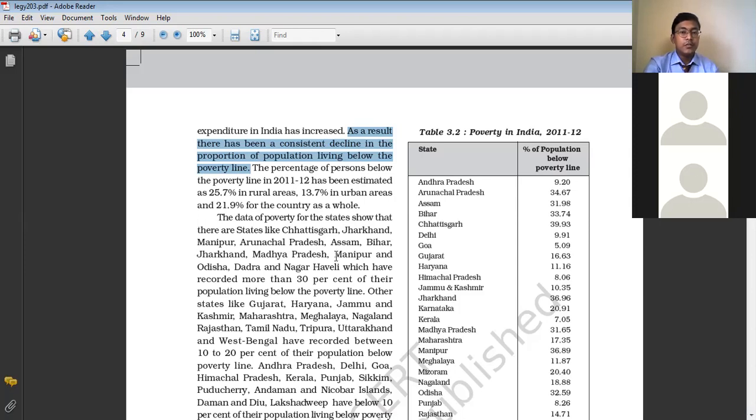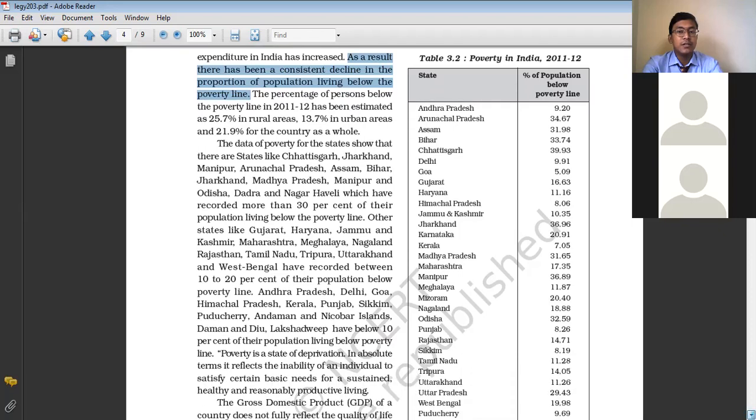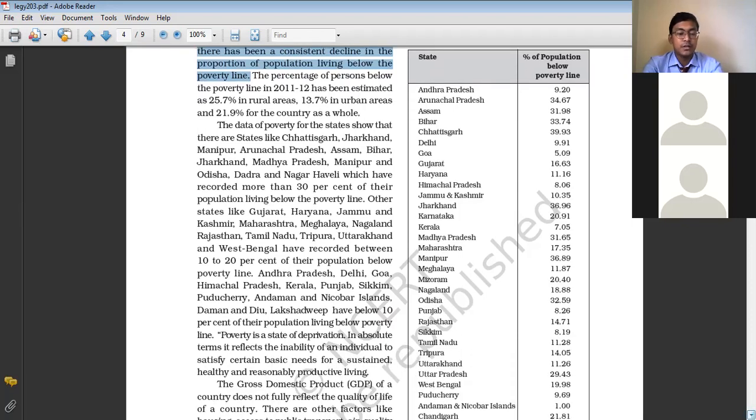The data of poverty for the states shows that there are states like Chhattisgarh, Jharkhand, Manipur, Arunachal Pradesh, Assam, Bihar, Madhya Pradesh, Odisha, and Dadra and Nagar Haveli, which have recorded more than 30% of their population below the poverty line. So there are some states where the rate of poverty is very high, that means a larger percentage of the population lives below the poverty line.